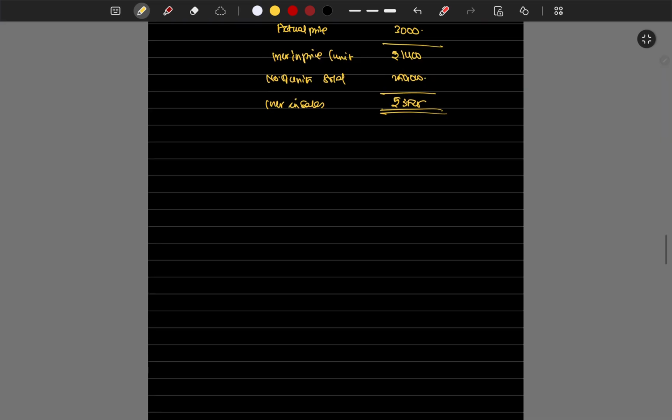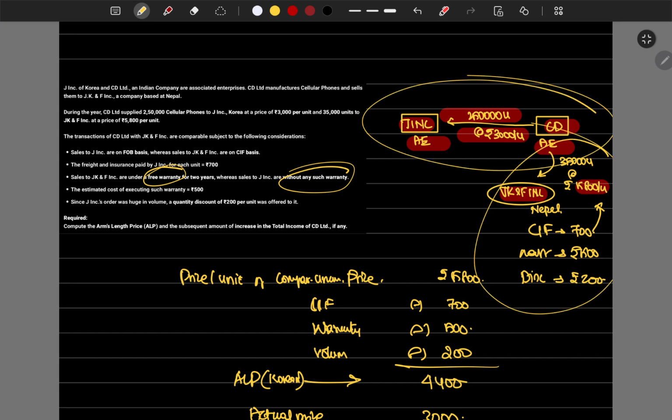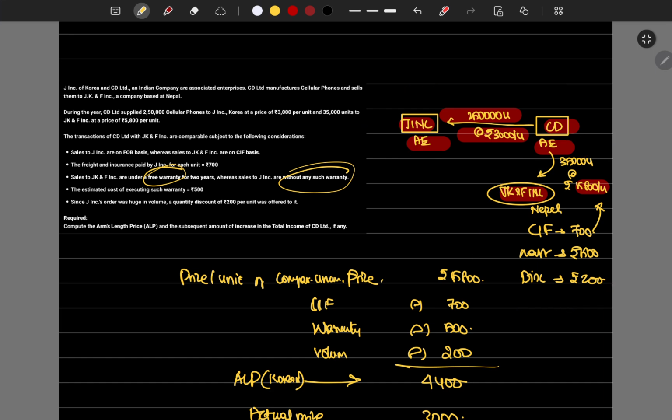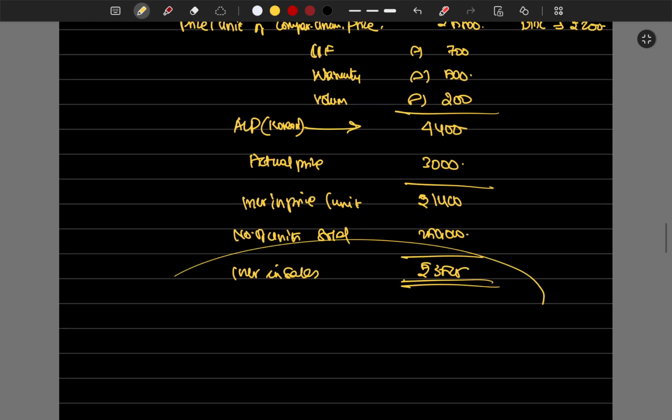Next problem we'll go. I hope you guys have understood this concept. The thing is, they have sold at a lesser price to the associate enterprise, but at a higher price to the non-associate enterprise. When we ask for a reason, they give these reasons. We'll validate all those reasons and cut short all the prices. The remaining value you have to show as the transfer price. That's the reason for this 35 crore increase in the profit of the company.